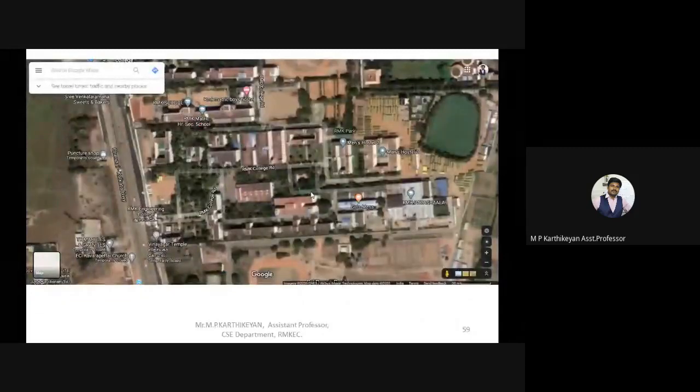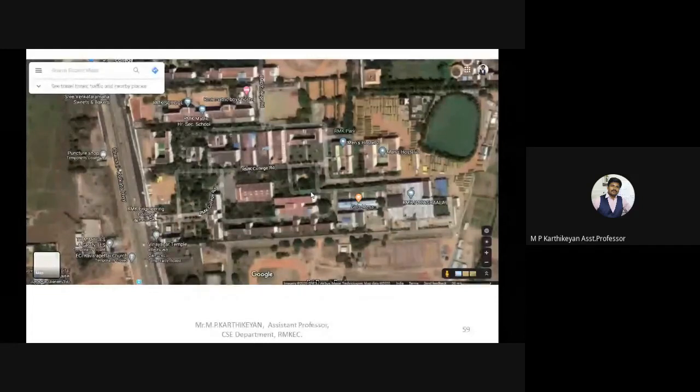This is one of the most prominent and advanced usages of Google Maps: the satellite images. You can see the exact satellite image of our RMK Engineering College. We can see the buildings, the green areas, the white areas, the lakes, everything visible in the satellite image.